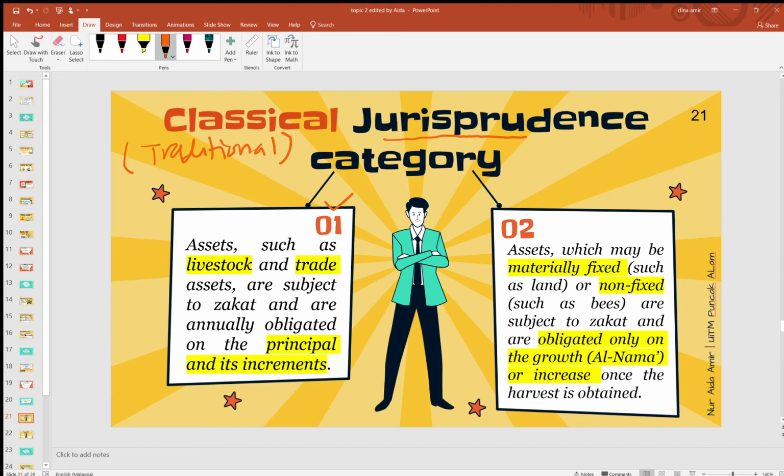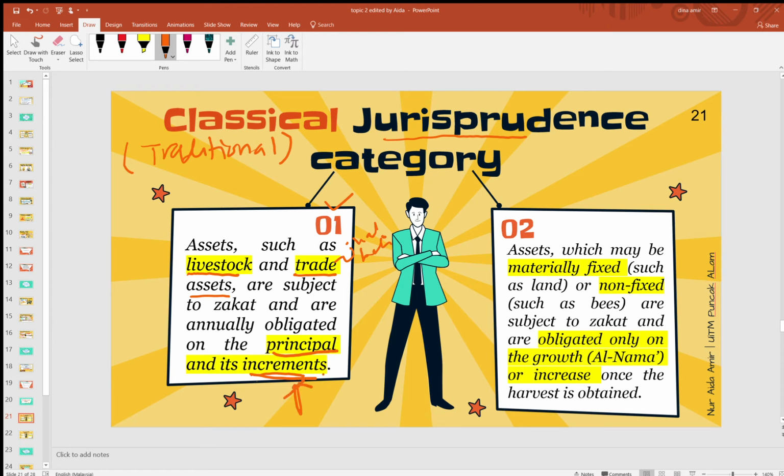The first one is asset. Wealth is like asset such as macam livestock and trade. Trade assets ni asset yang dijual beli jual beli, okay, are subject to zakat and are annually obligated on the principal and its payment. Harga asal dengan harga kenaikan dia, increment.